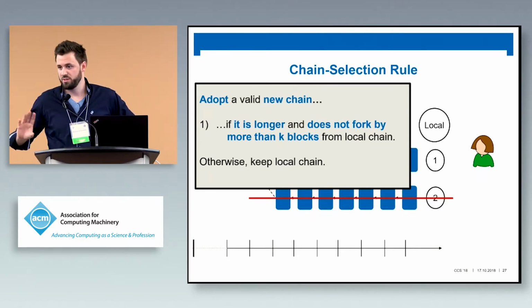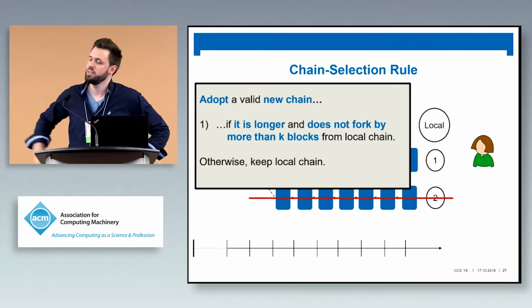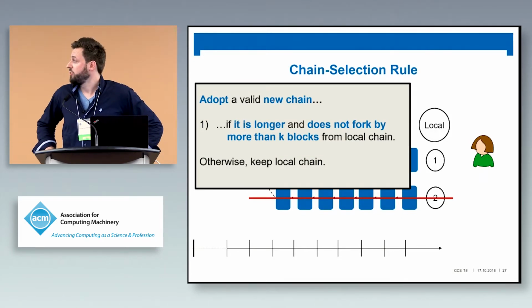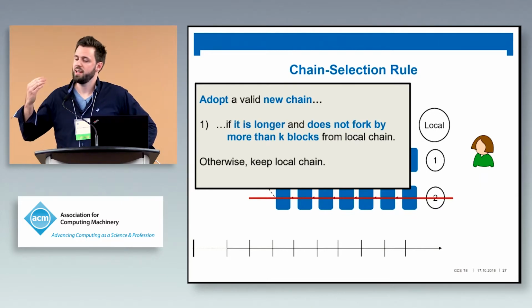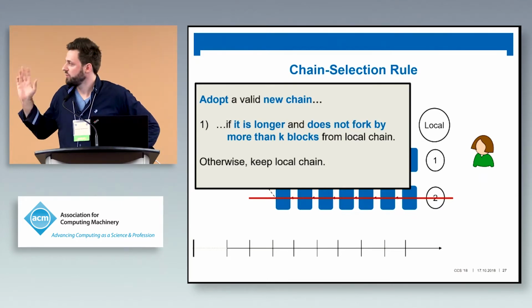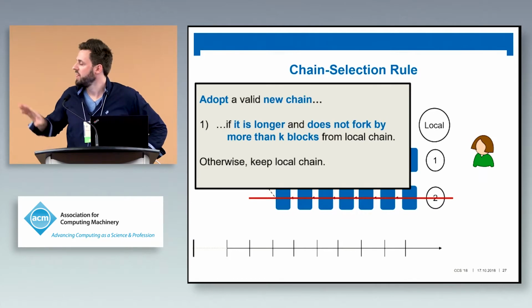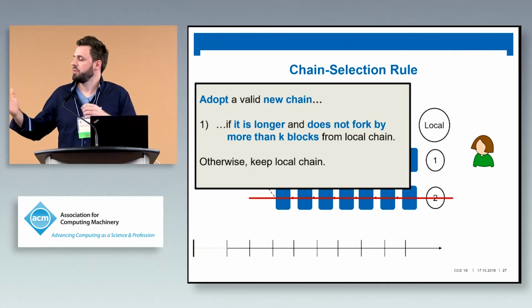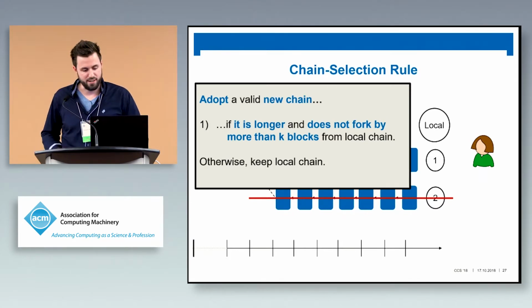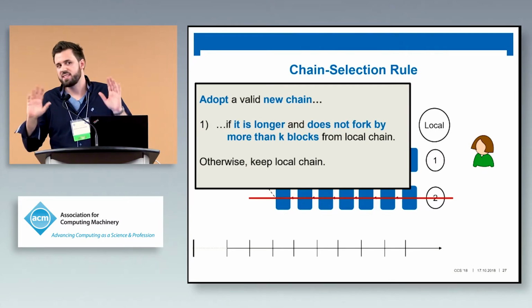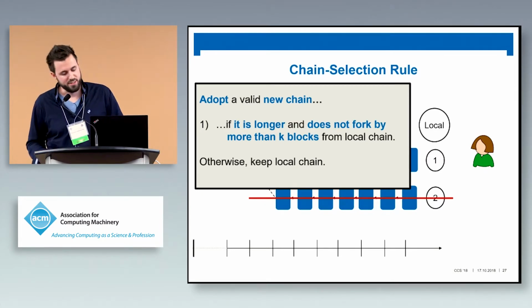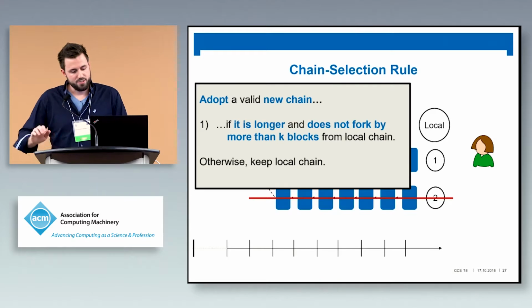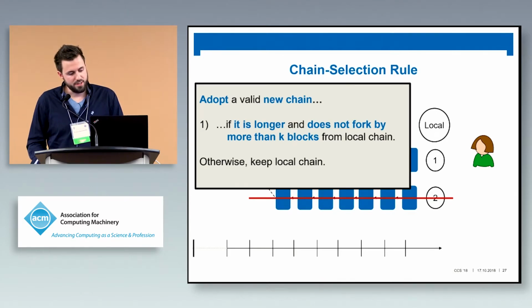if it is longer, but does not fork by more than k blocks in the past. So it should not fork by too much. K is a parameter of the protocol. Intuitively, Alice thinks K is also the common prefix parameter. So Alice thinks, if I chop off k blocks from my current chain, then this is the state that every honest party should eventually also have. So she doesn't revert her history if it's by too much.